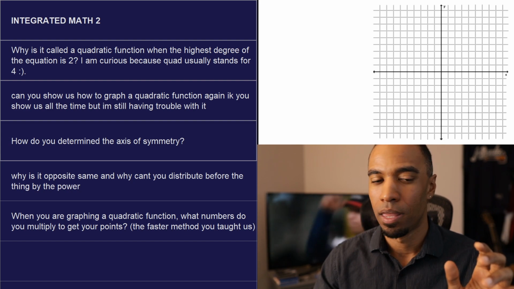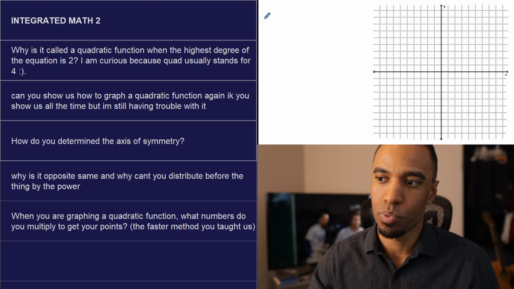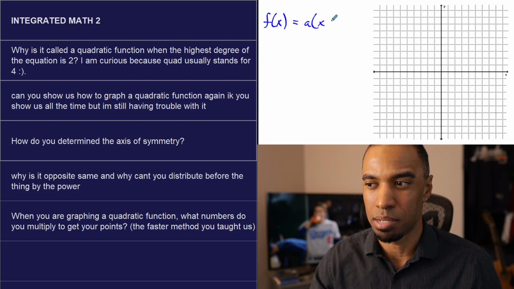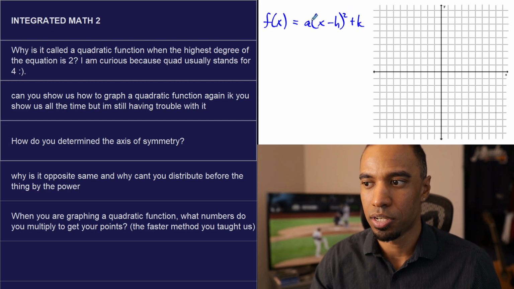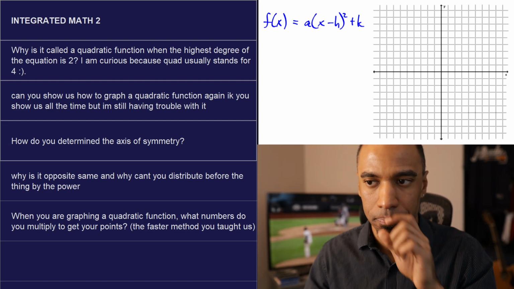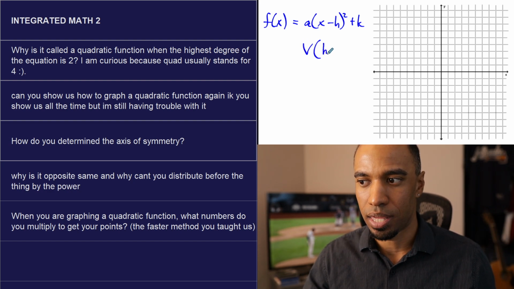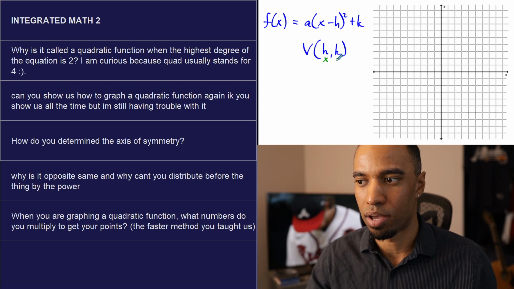First question here, why is it opposite same? They're referring to the vertex. Okay, when we look at this equation, and this is a good question, I could get deep on this. I don't know how much time I have to get deep on it here. They're asking why is this opposite same? Let's break it down by the understanding that the vertex does have to do with hk, where h associates with your x value and k associates with your y value.